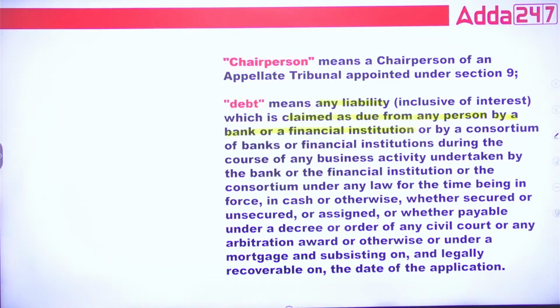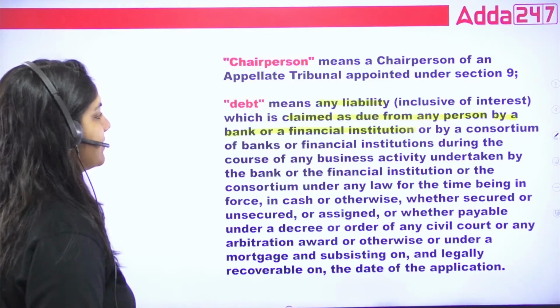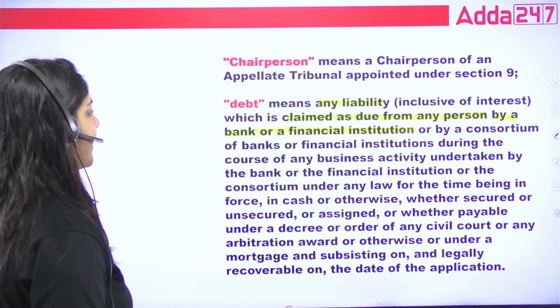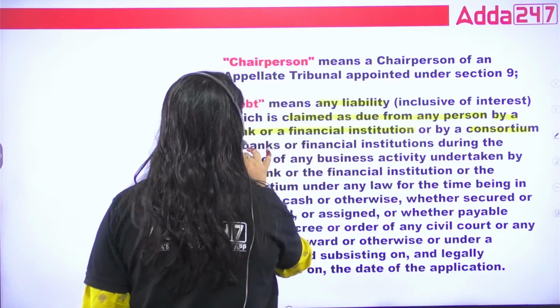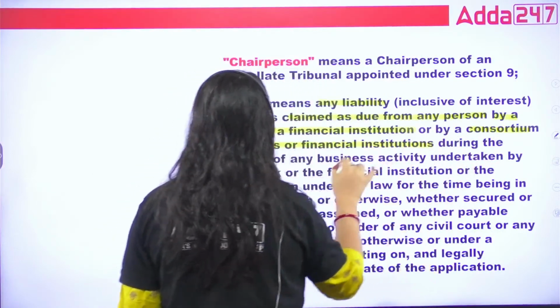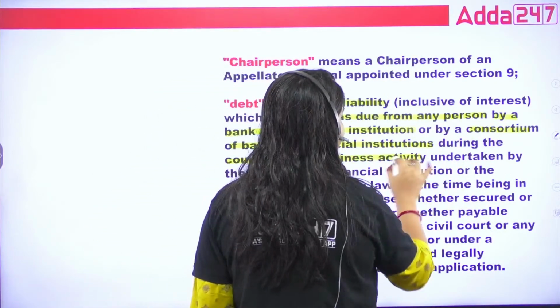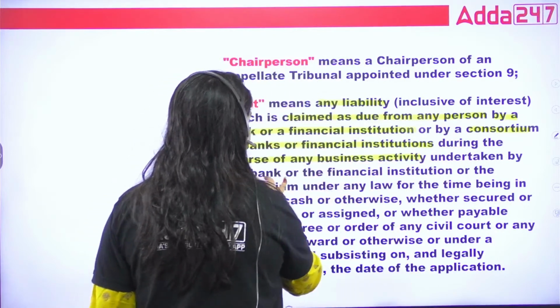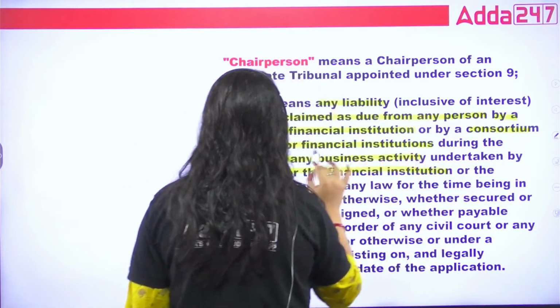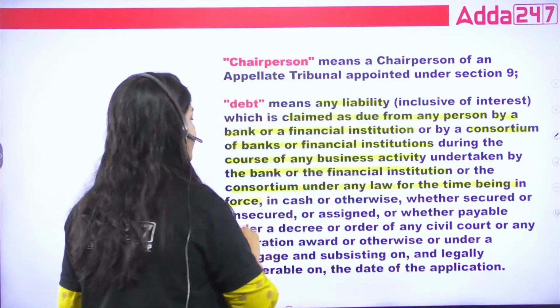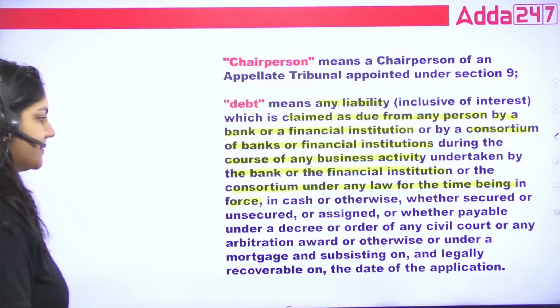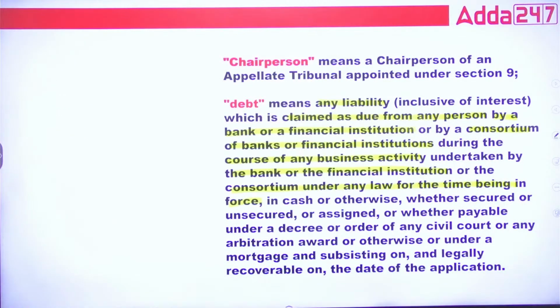Debt is any liability claimed as due from any person by the bank, financial institution, or by a consortium of banks and financial institutions during the course of any business activity undertaken by the bank and financial institution or the consortium under any law for the time being in force. That's it. Is that okay? This is the definition of the term debt.